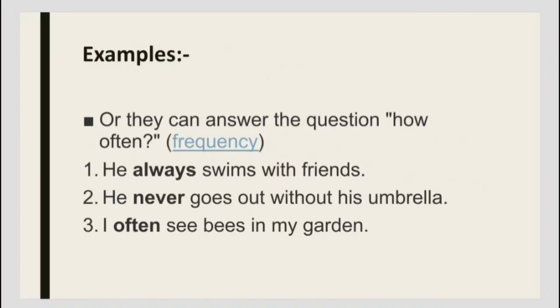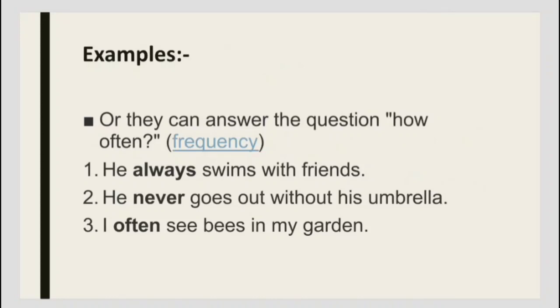Always means he likes to do that every day, or he likes to do it often. Often means sometimes. Some people like to swim every day, some often, sometimes they do, or once in a while, month-wise, year-wise or week-wise.